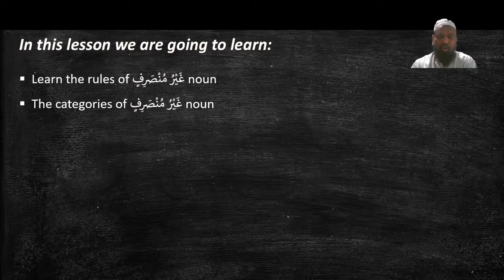But the mu'rab isms allow the last harak of the last letter to change from the default to any other haraka. And there are 2 types of mu'rab. One is munsarif. Munsarif means it allows to change the default form to any other form, in all 3 cases.